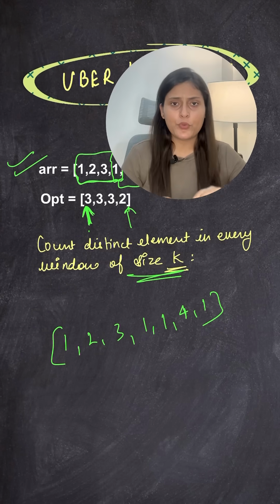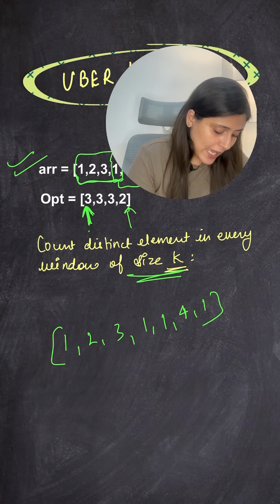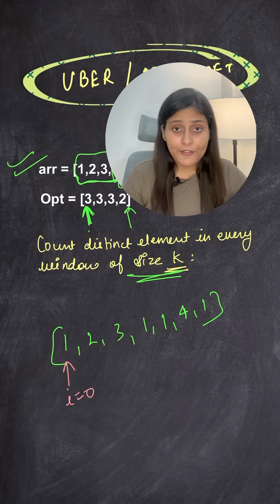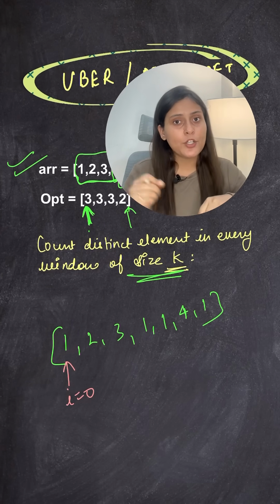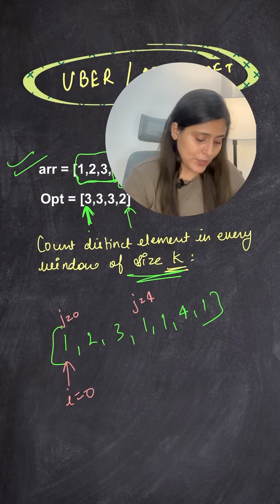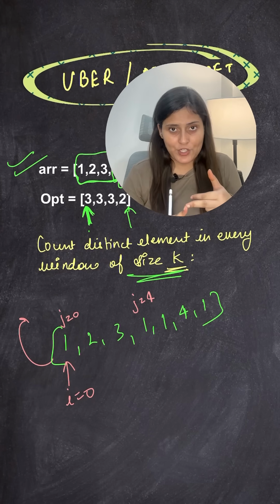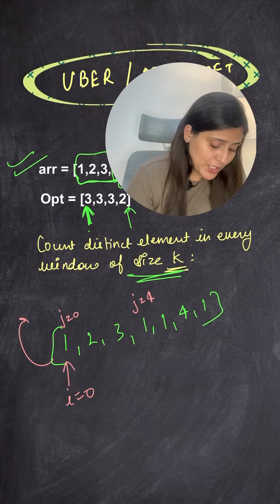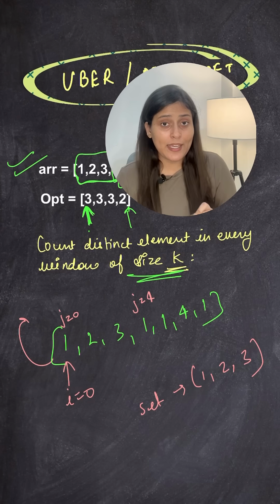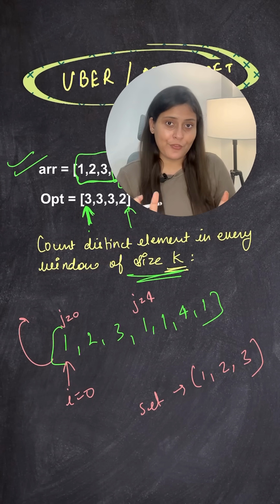So the very first brute force approach which comes to our mind is to run a for loop with i equal to 0, and for every i, run j from i to i plus k. So here j will run from 0 to 4 for i equal to 0. And to count the unique elements, you can go for either a set or a hash map. In a set, when you store all these elements 1, 2, 3, 1, it will only store the unique elements. So the length of the set will be the unique elements for that window, right?